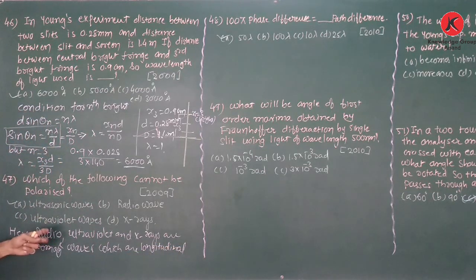So these three waves can be polarized, while the ultrasonic wave is not polarized.